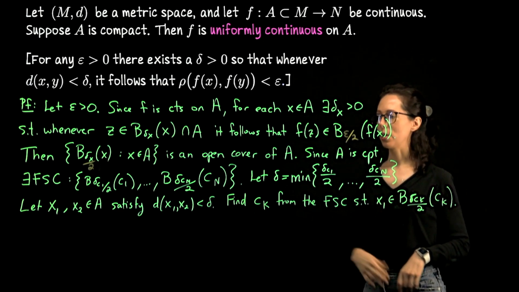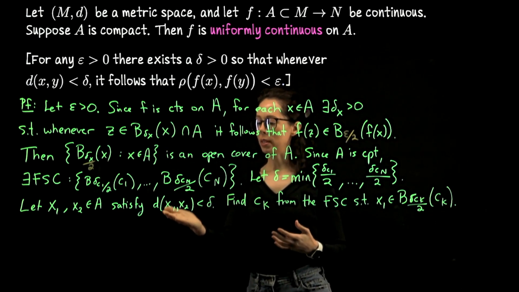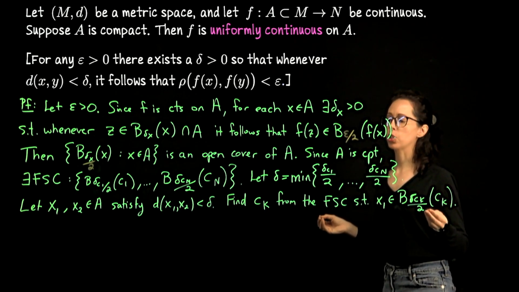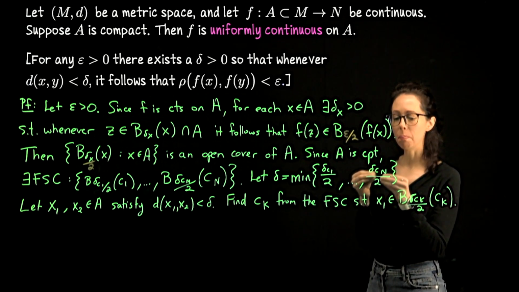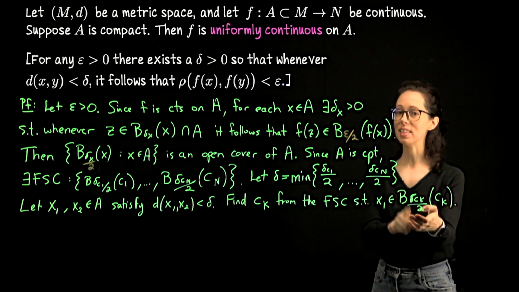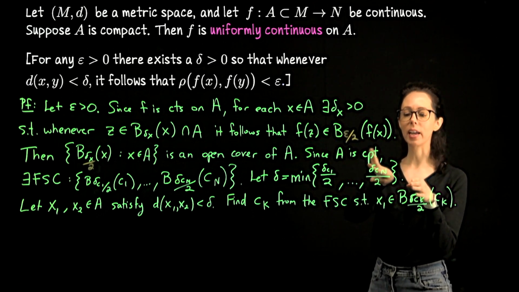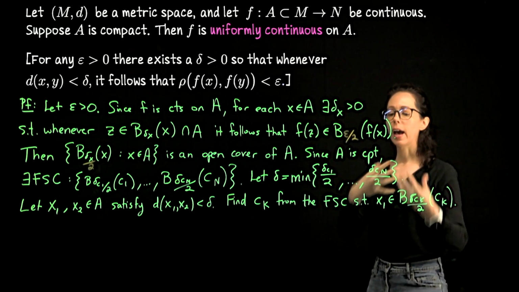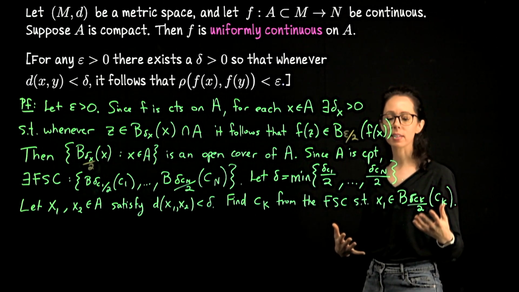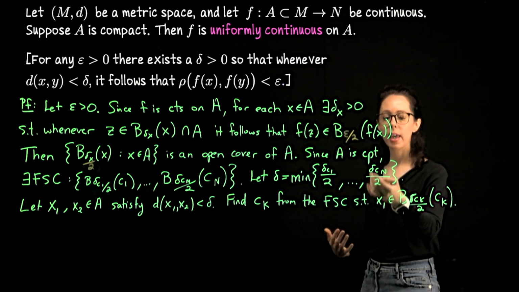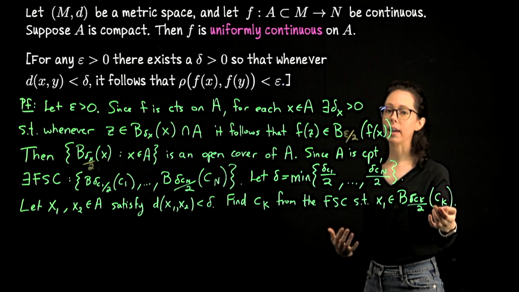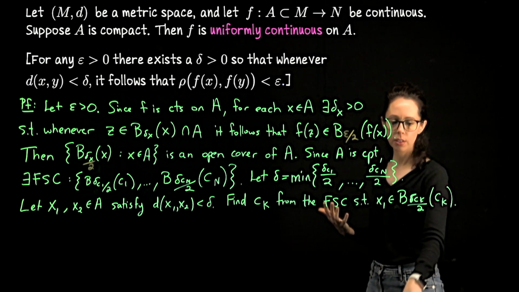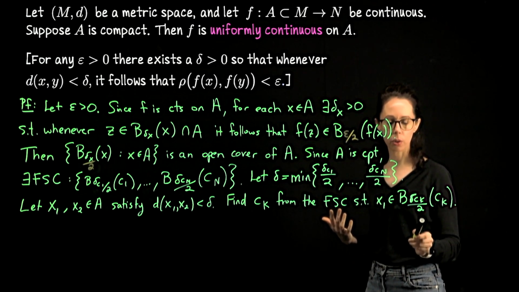Okay, so this is covering the domain, so one of them must cover x1. The thing is that x1 and x2 are very close to each other, but x2 might not be in this actual neighborhood. Maybe x1 is kind of on the edge and x2 is in the next door neighbor. However, I want to claim that if x2 is really close to x1 and x1 is really close to ck, then x2 is also close enough to ck. So let's see if we can do that via the triangle inequality.